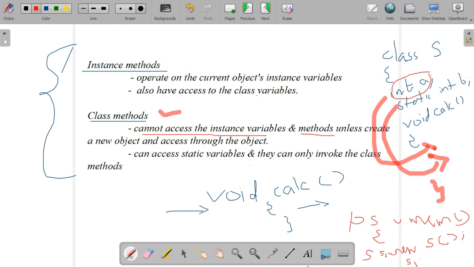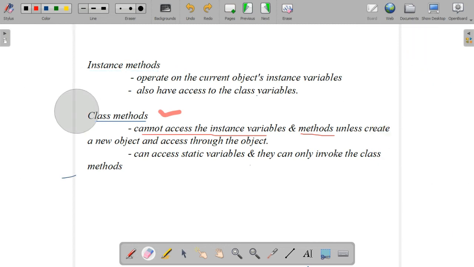How? s1.a. Like this we can access it. With the help of the dot operator we can access the instance variable after creating the object. Only through an object can a class method access that instance variable. Clear? But class variables or class methods can be directly accessed from a class method.